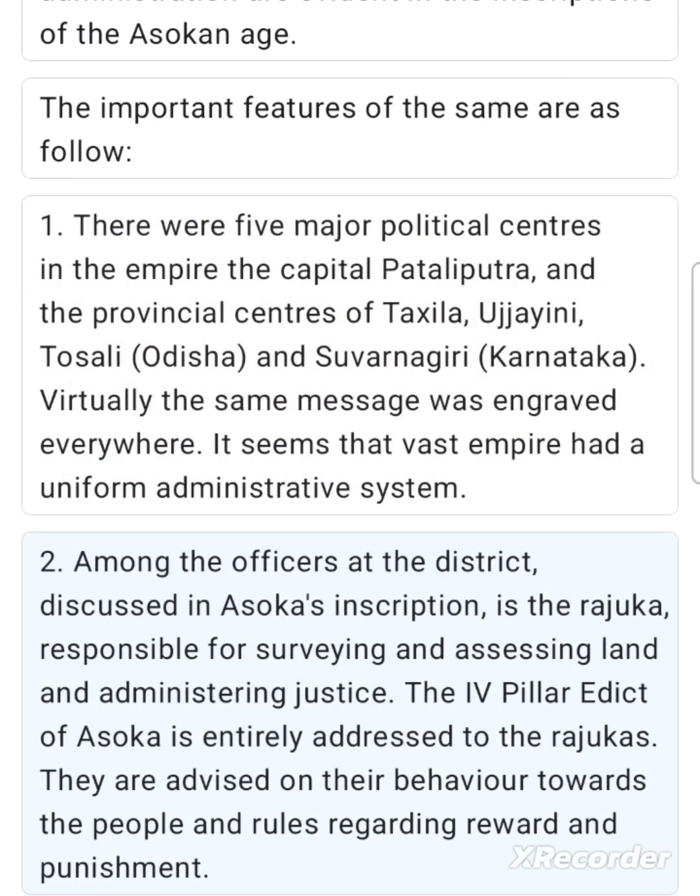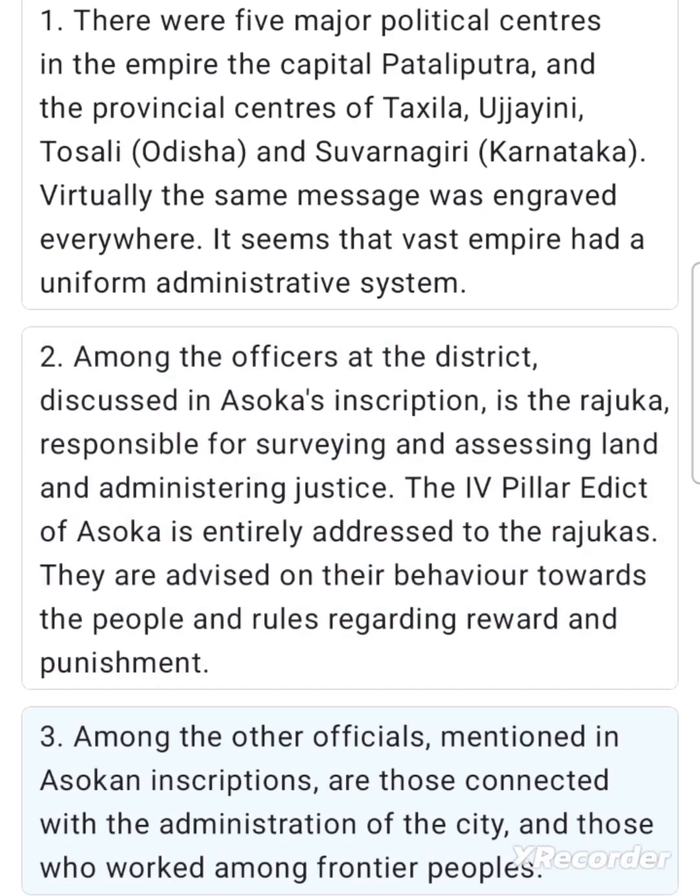2. Among the officers at the district, discussed in Ashoka's inscription, is the Rajuka, responsible for surveying and assessing land and administering justice. The IV Pillar Edict of Ashoka is entirely addressed to the Rajukas. They are advised on their behavior towards the people and rules regarding reward and punishment. 3. Among the other officials mentioned in Ashokan inscriptions are those connected with the administration of the city, and those who worked among frontier peoples.